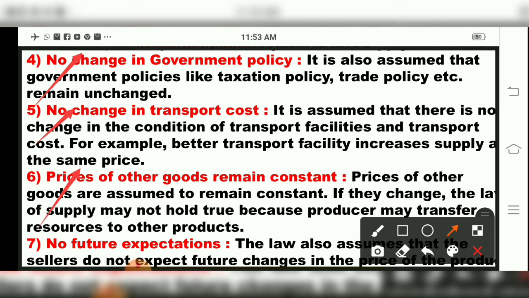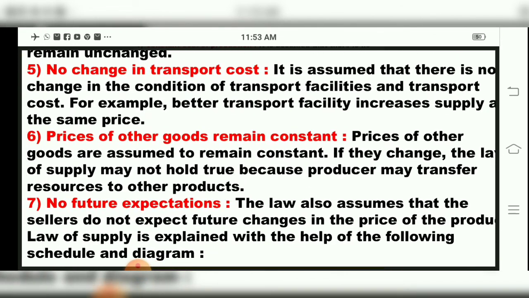Then the seventh assumption, children, is no future expectations. Now, the producer should not have future expectations, because suppose I am a producer and I think that in future this product price will increase. So what will I do? I will not sell the product in the outside market. I will keep it as stock in my godown. Why? Because I know in future this product will have double the price. If we keep no future expectations, the supply will be constant, it will be okay.